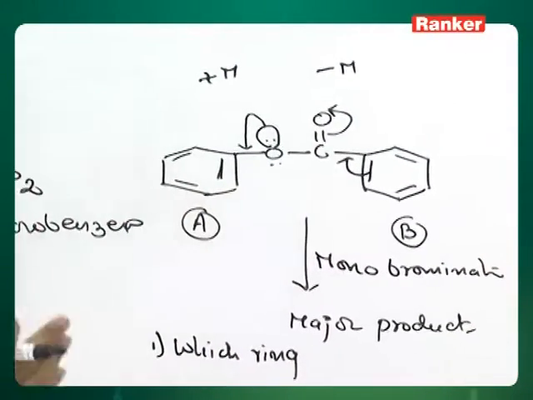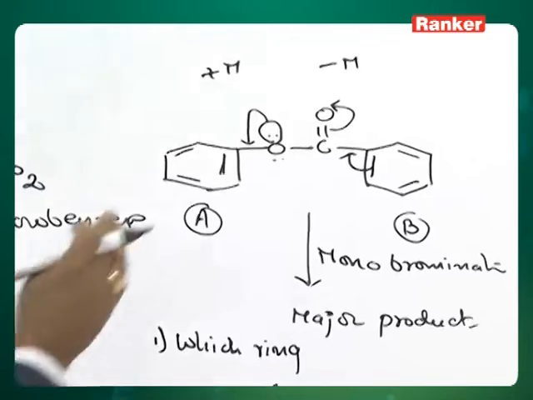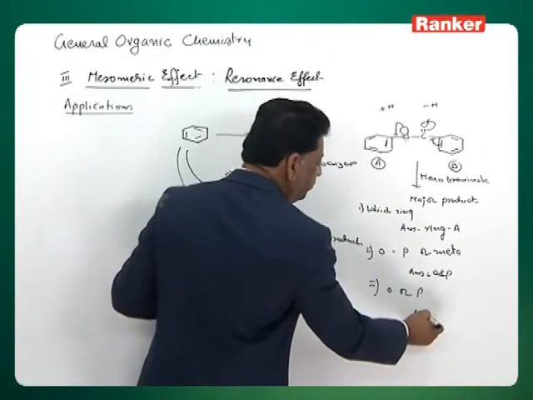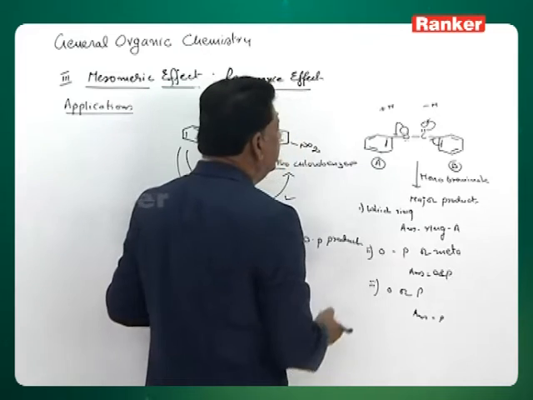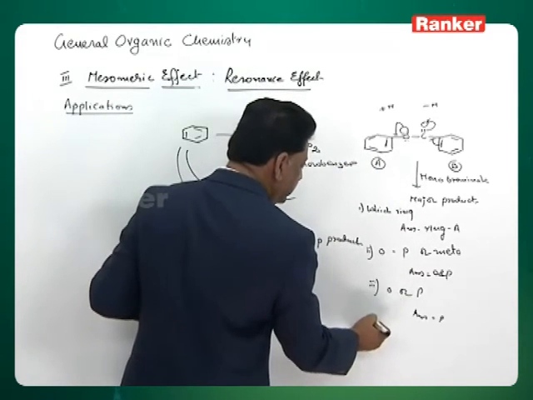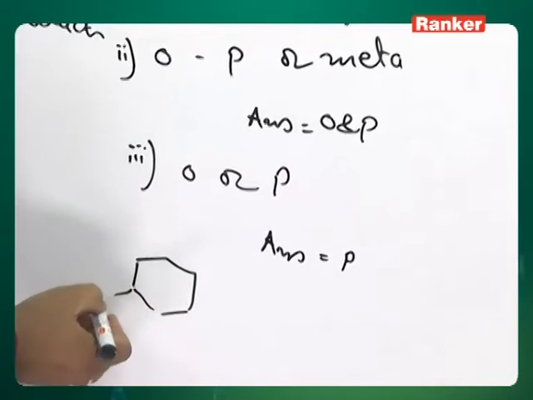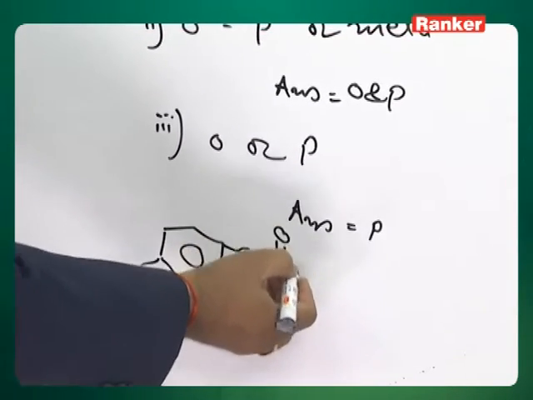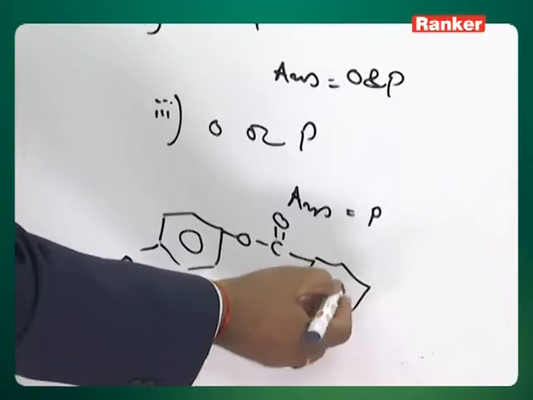Adjusting next to the group is difficult, therefore the bromine goes to the para position. So the answer comes out like this: at the para position a bromine comes, and the rest of the compound will be intact. This will be your answer.